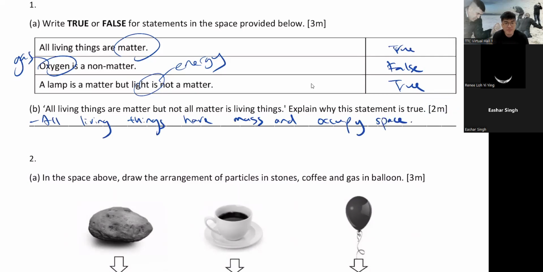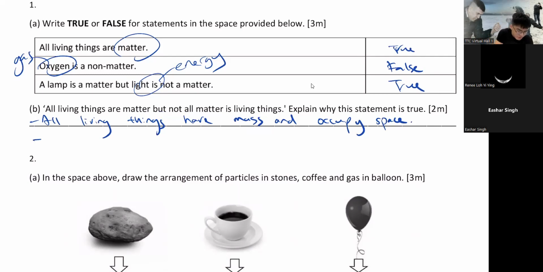All living things have mass and occupy space, right? I don't care whether you are as small as a bacteria or as big as a whale, you still have mass and you still occupy space. Yes, a bacteria might be very small, but they still have mass, maybe 0.0000001 kg. Who knows?